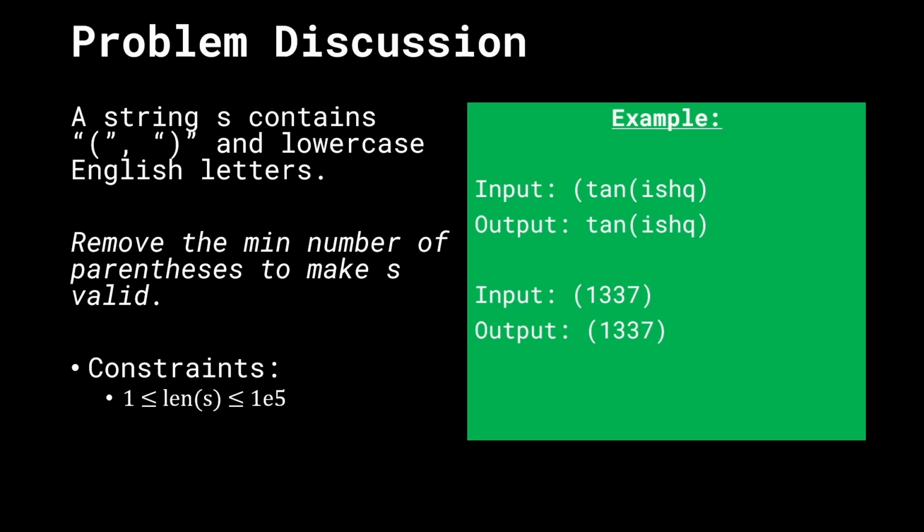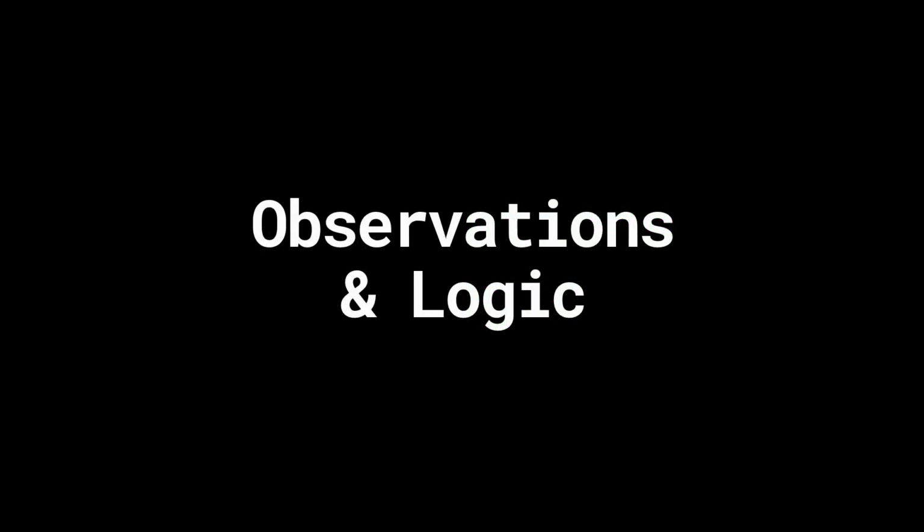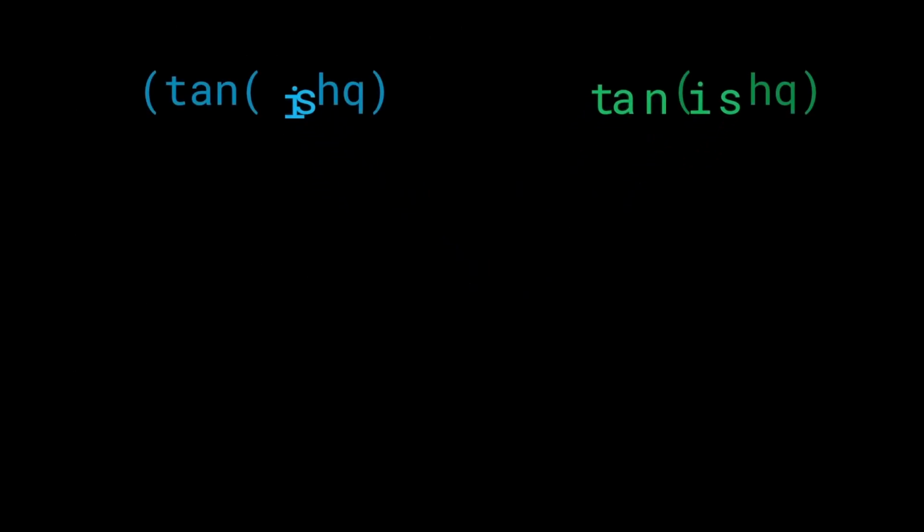Let's take a look at some observations and logic to build up to the solution. We already talked about this test case where we remove the first bracket, but I want you to notice one more thing. The question clearly mentioned that we can only remove brackets. That is, we have to remove the minimum number of brackets to make it a valid string.